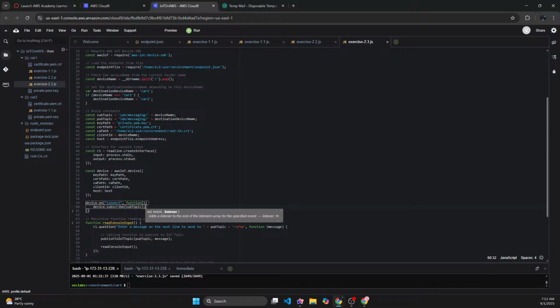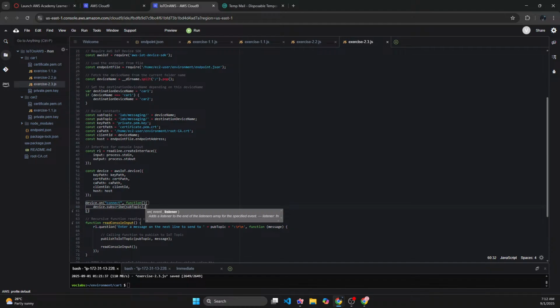Because when car 2 publishes something, it's not going to publish on its own topic, it's going to publish on car 1's topic. So car 1 has to subscribe to its own topic so that it can receive the messages from car 2. Similarly, the same logic goes for car 2 as well.